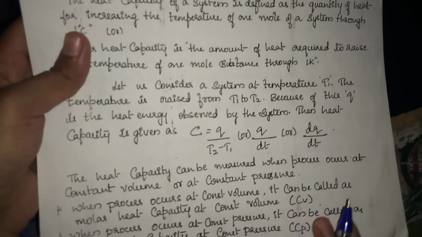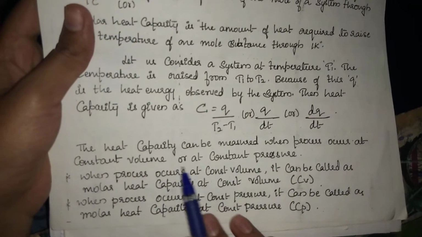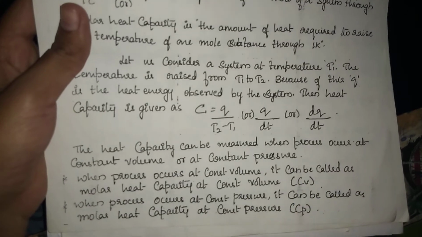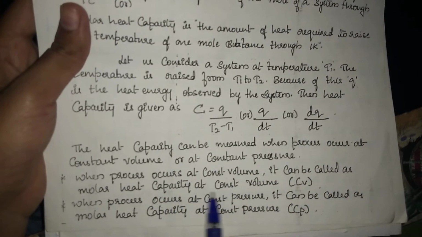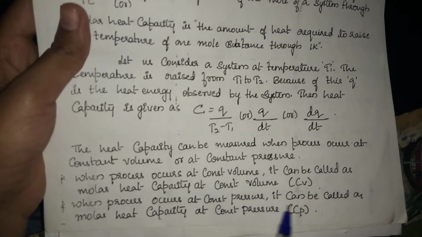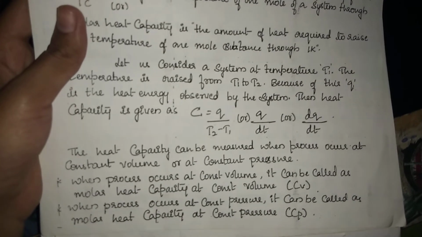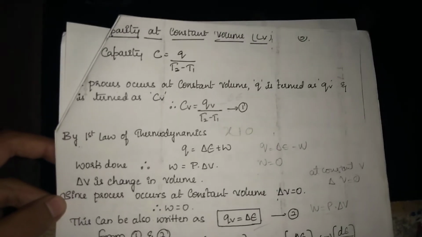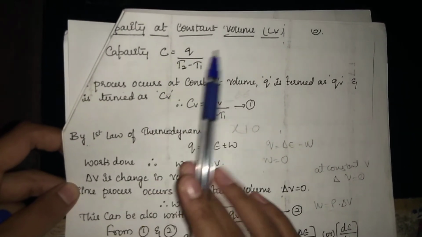Heat capacity can be measured when the process occurs at constant volume or at constant pressure. When the process occurs at constant volume, it is called heat capacity at constant volume. When the process occurs at constant pressure, it is called molar heat capacity at constant pressure. Next, we will see molar heat capacity at constant volume.